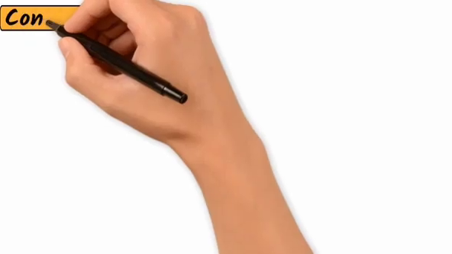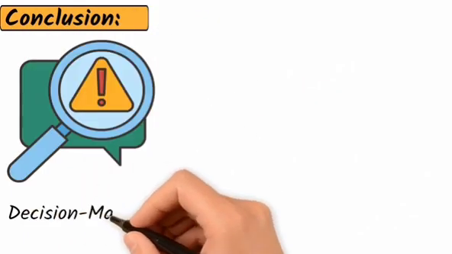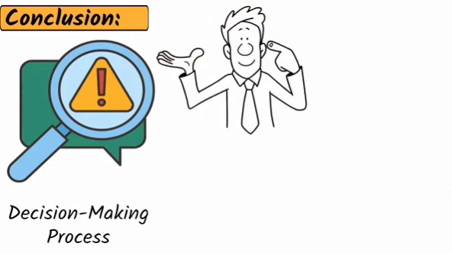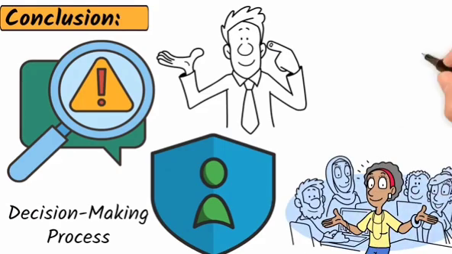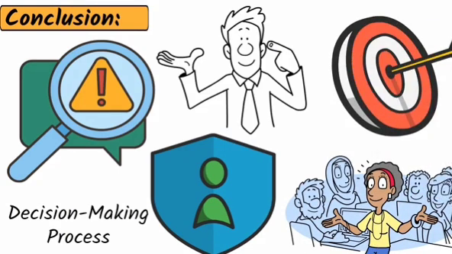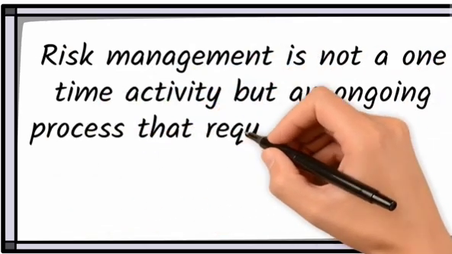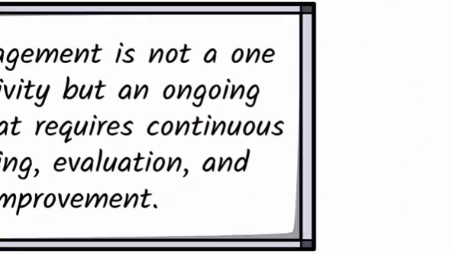In conclusion, risk management is an essential aspect of any organization or individual's decision-making process. By understanding and implementing effective risk management strategies, you can protect your assets, ensure business continuity, and achieve your strategic objectives. Remember, risk management is not a one-time activity, but an ongoing process that requires continuous monitoring, evaluation, and improvement.